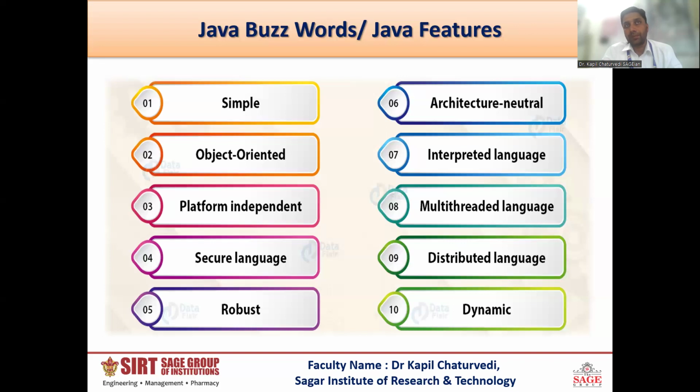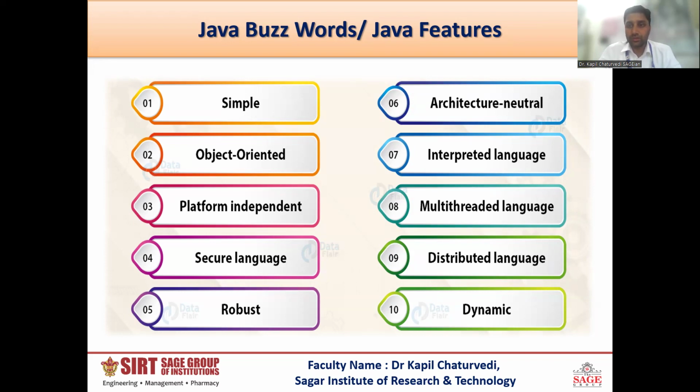Dynamic is a way where you allocate the memory dynamically, or at runtime. So whenever you invoke an object in Java, you use the keyword new. You know very well that when we implement a program in C or C++ for dynamic memory allocation, we use the keyword new. In the very first program of Java, whenever you are invoking an object, or creating an object, you have to use the keyword new.